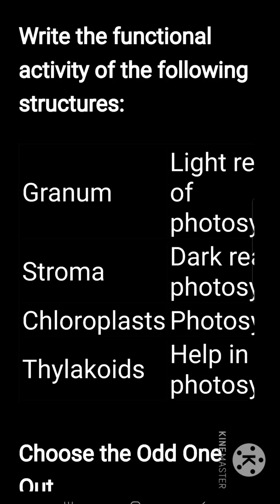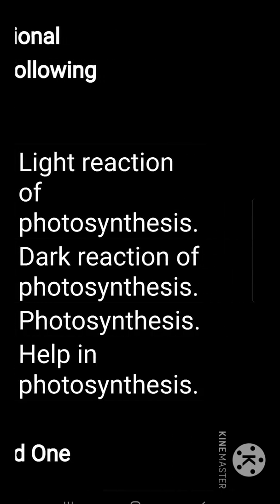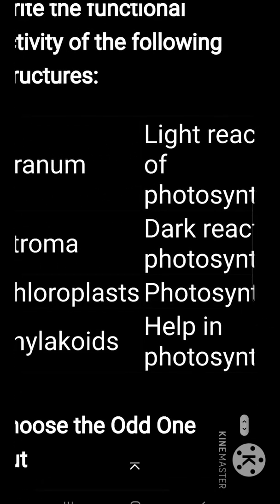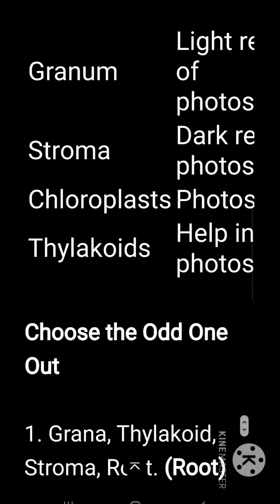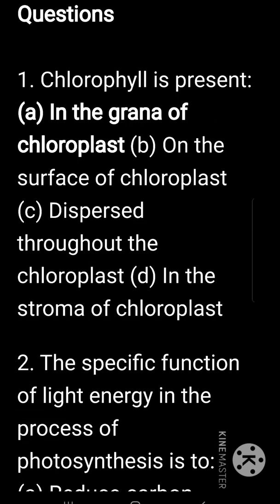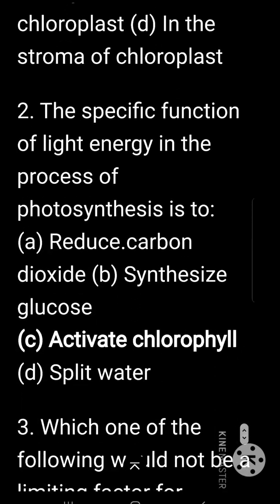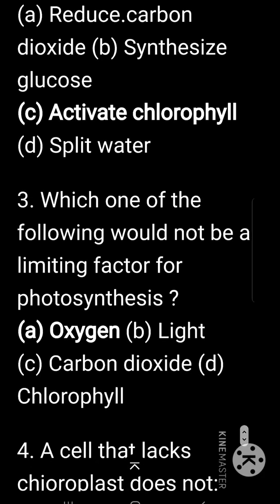Write the functional activity of the following structures. Granum, light reaction of photosynthesis. Stroma, dark reaction of photosynthesis. Chloroplast, it is the site of photosynthesis. Thylakoids help in photosynthesis. Chlorophyll pigment is present in the granar region of chloroplast. The specific function of light energy in the process of photosynthesis is to activate chlorophyll pigment.